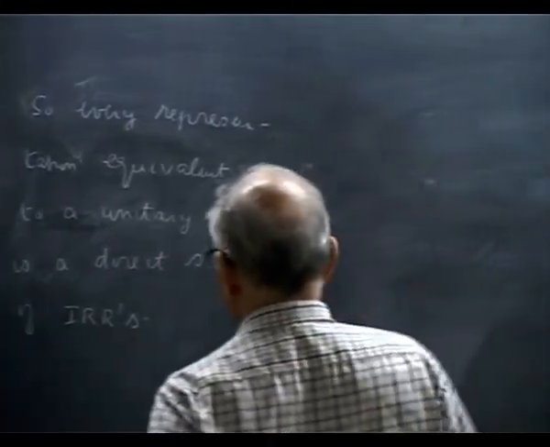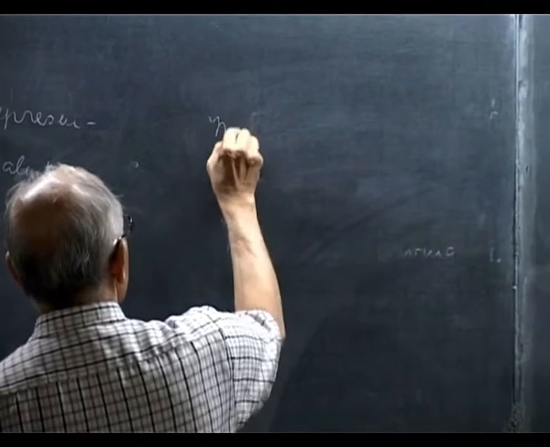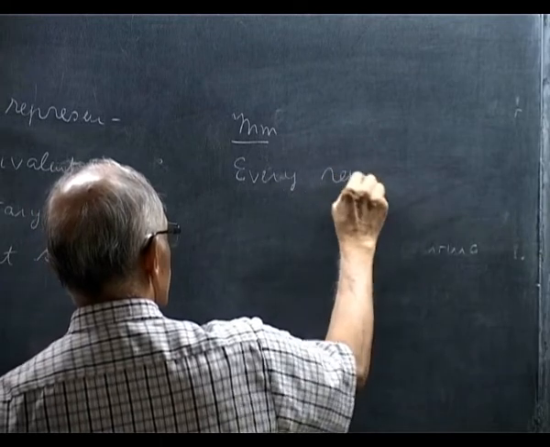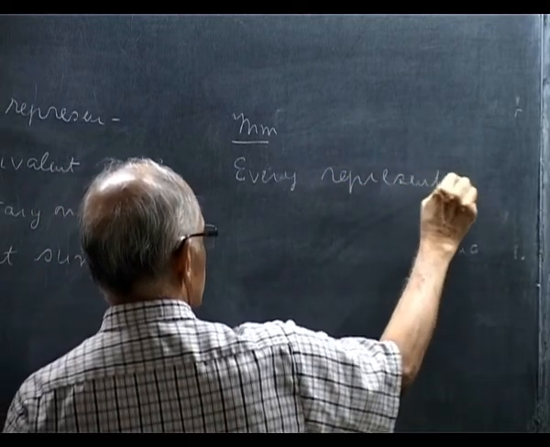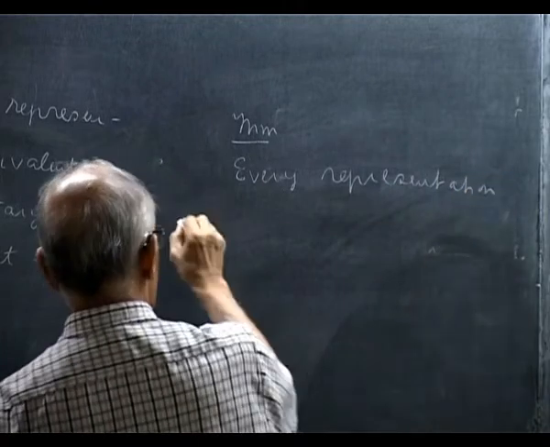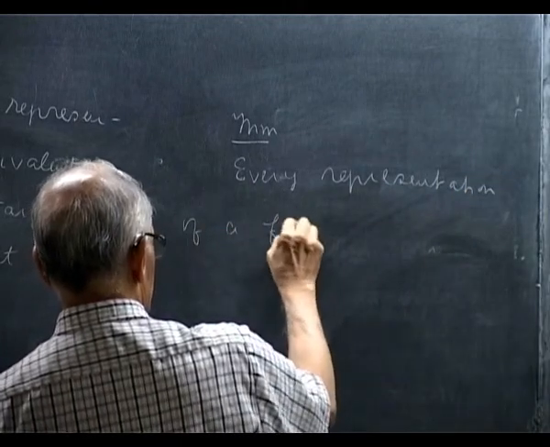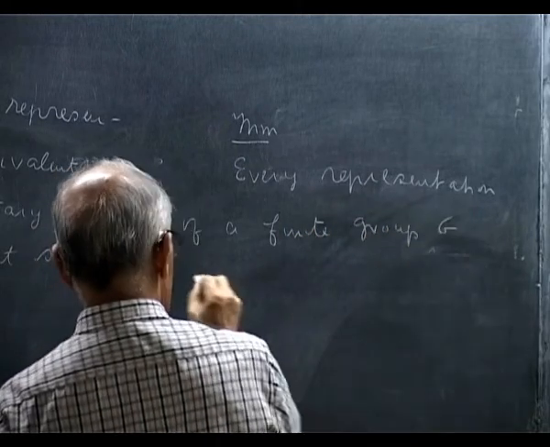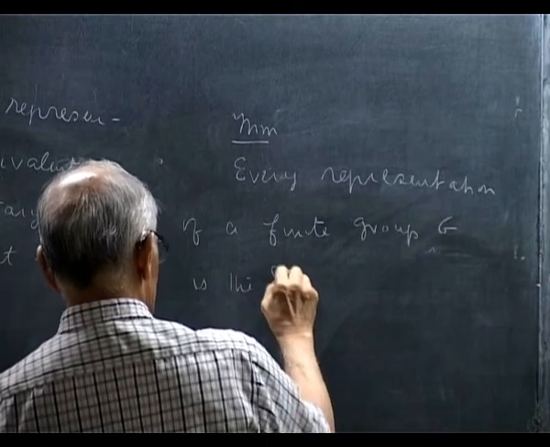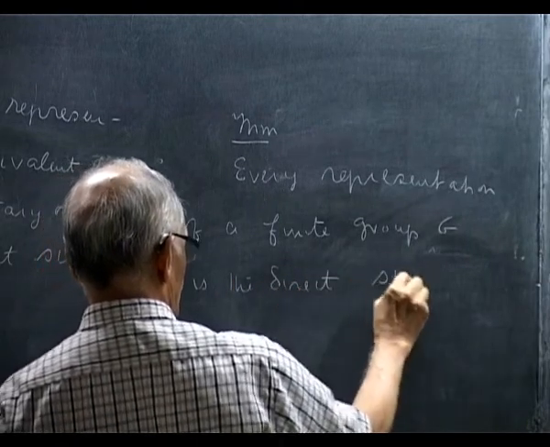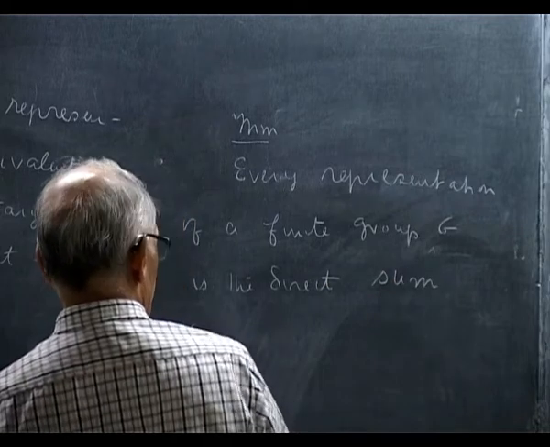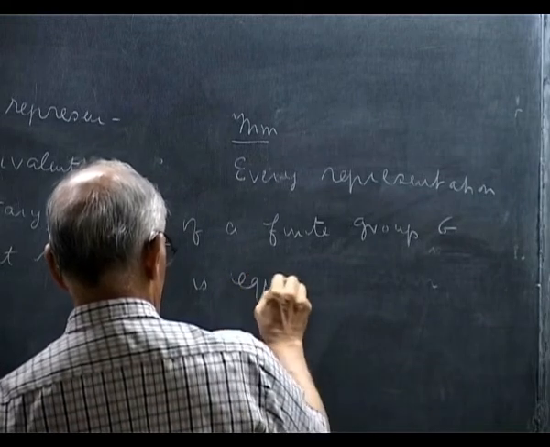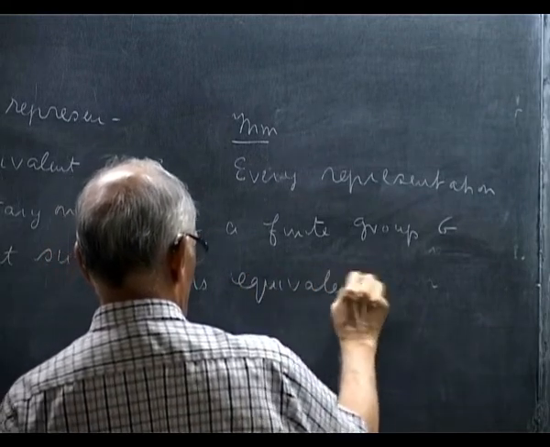So we will now prove that every representation of a finite group G is equivalent to a unitary one.